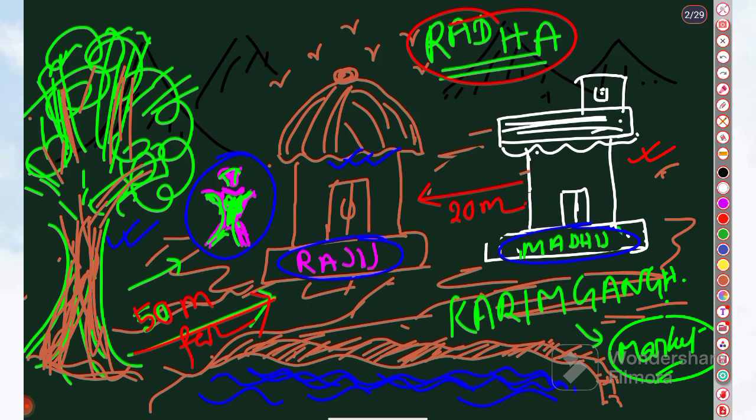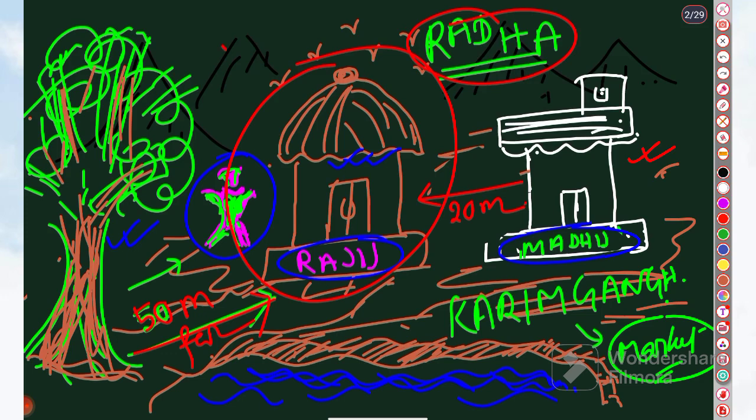Raju gave the location: reach Karimganj market, you will get one banyan tree, and my house is 50 meter far from this banyan tree and 20 meter far from one white house, which is just beside my house. So now tell me, Radha will easily understand then where Raju's house is.